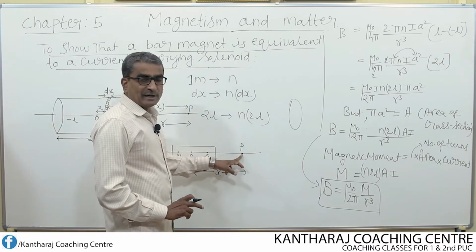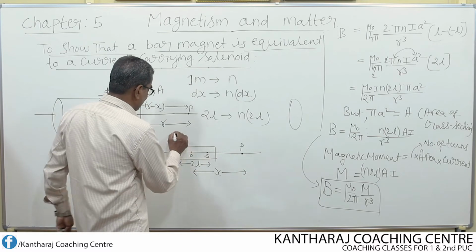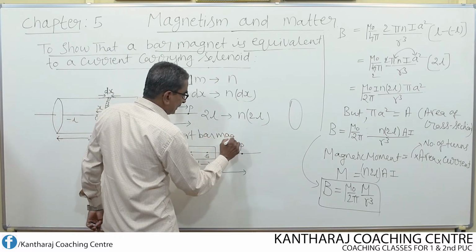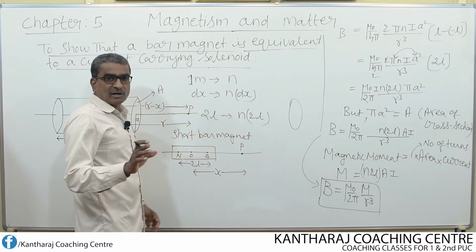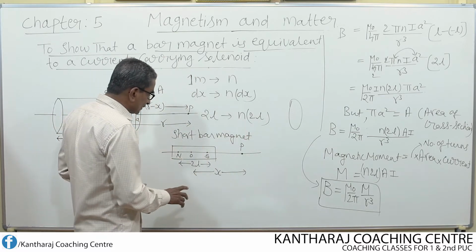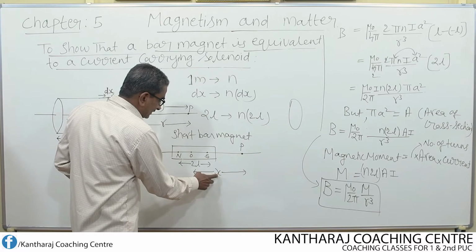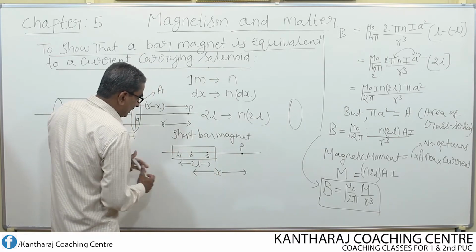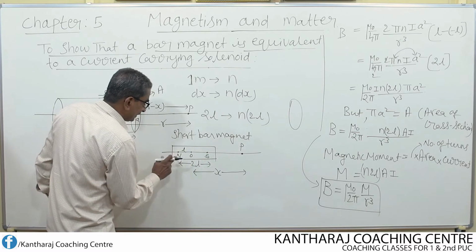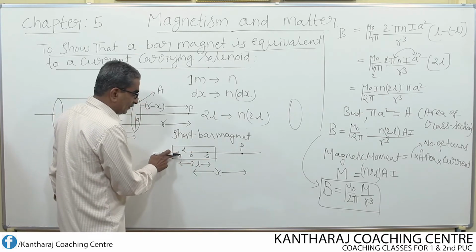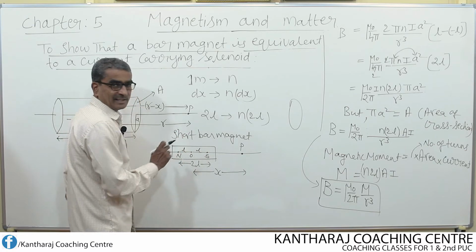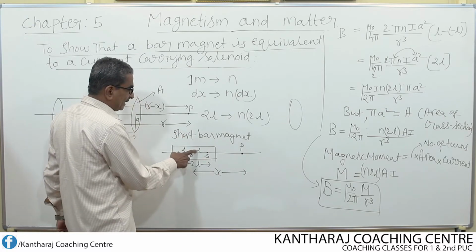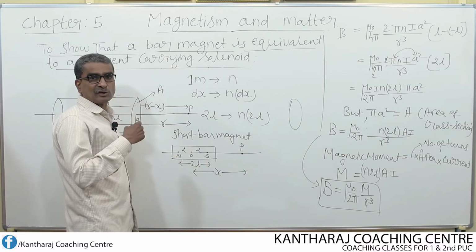Then what is the magnetic field at the point P due to a short bar magnet? I assume this is a short bar magnet. A short bar magnet is one whose distance, that is x, is very large when compared to L. L is nothing but the distance from the center to one of the poles, and this portion forms another L. So L plus L, totally 2L. If x is very large compared to L, then we call this entire magnet a short bar magnet.